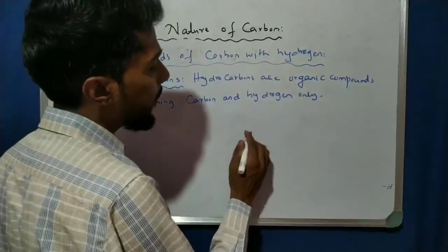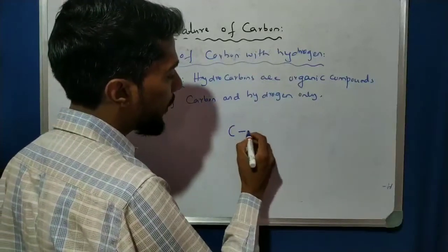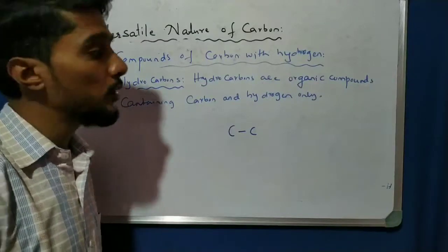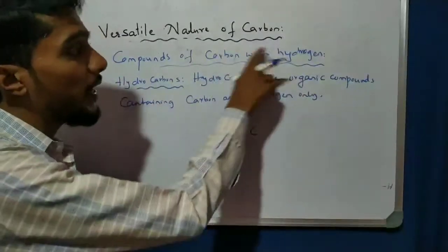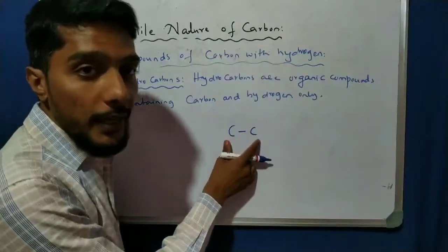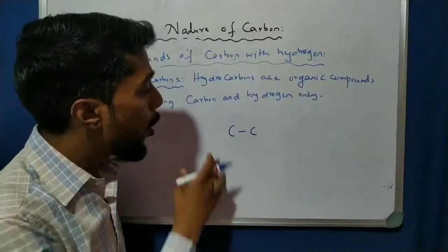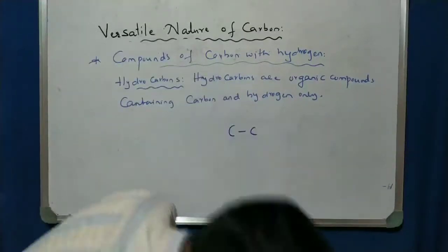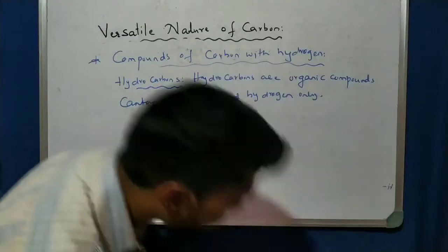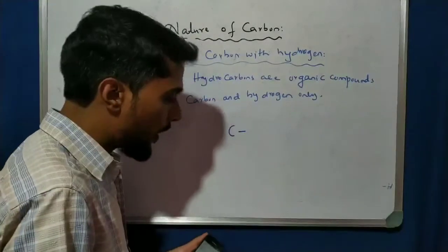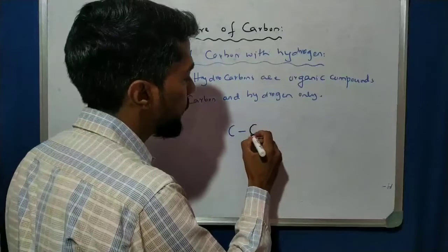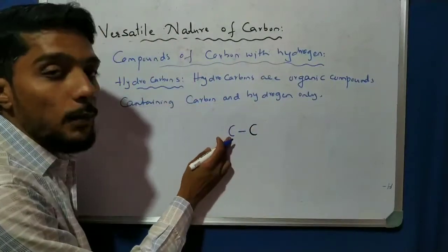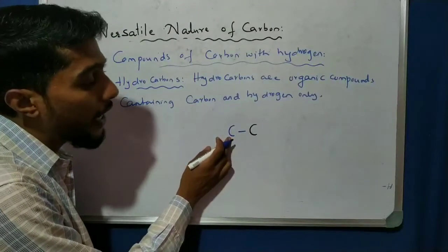For example, I can take a carbon like that. How many hydrogens are attached to it? Because we study only hydrogen, carbon and hydrogen only. So if I take 2 carbons here, now let us answer. How many hydrogens can be attached to this carbon? I can use another color. For example, I take this one like that for this carbon. So let us answer. How many hydrogens are attached to the blue carbon?